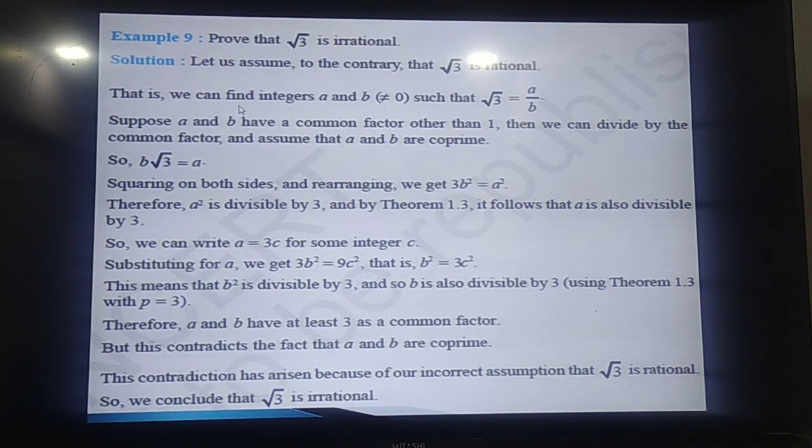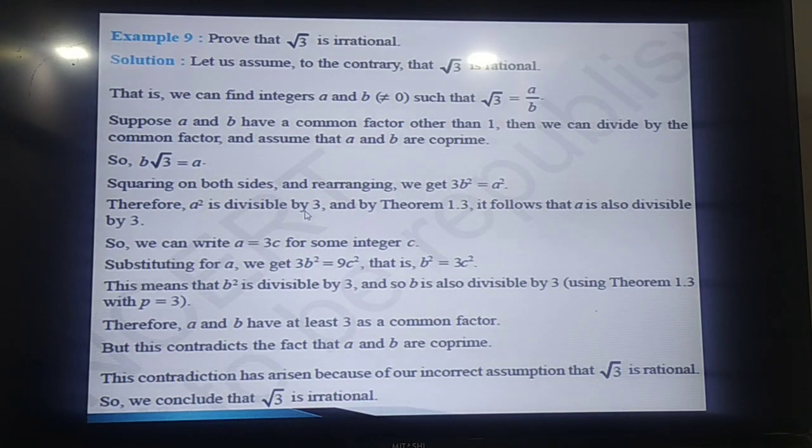In a similar manner, if we replace 2 by 3, then with the same steps we get the proof that root 3 is not a rational number. For that also we can start from the step: let us say root 3 is rational, then root 3 can be expressed as a by b, where a and b are integers, b not equal to 0, and a and b are co-primes, means they have got no common factor other than 1. Then again we do cross multiplication, then it becomes a equal to b into root 3. After squaring, it becomes a square equal to 3b square.